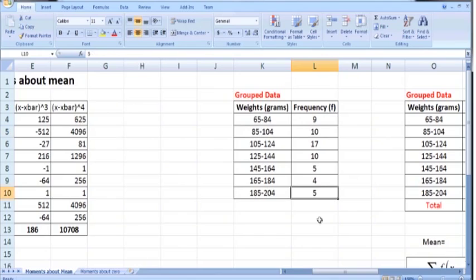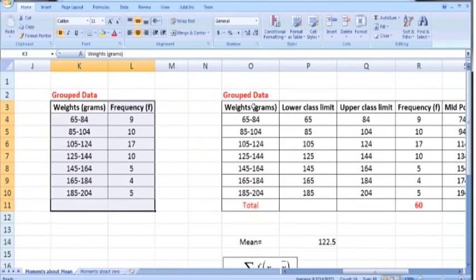In the end, we have 5 students whose weight is from 185 grams to 204 grams. So we are interested in calculating the first 4 moments about mean, or the first 4 central moments, for this frequency distribution or this grouped data.